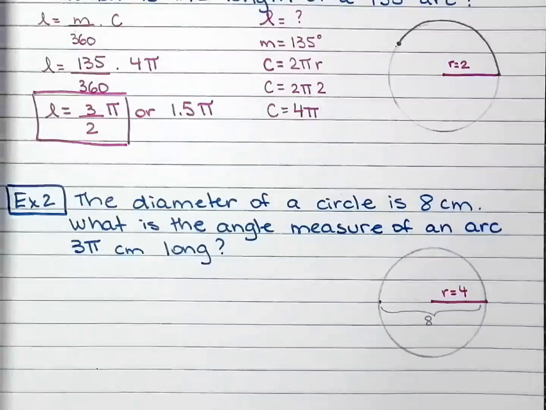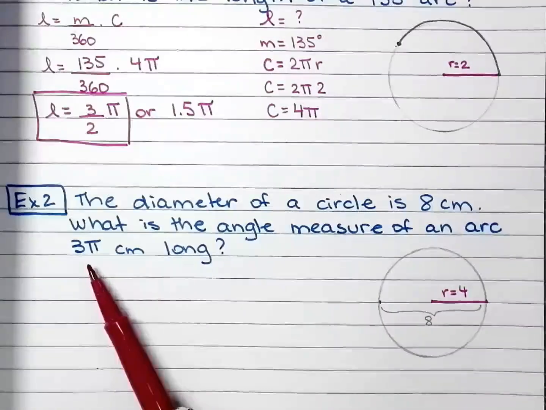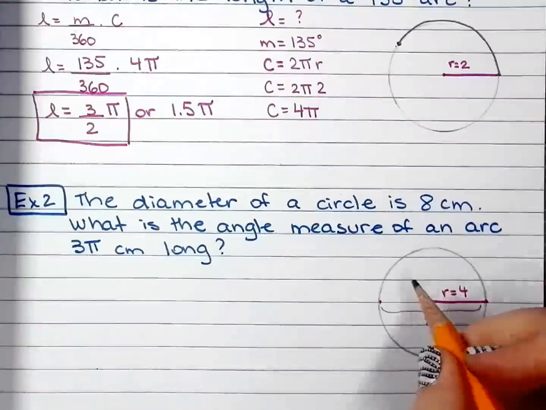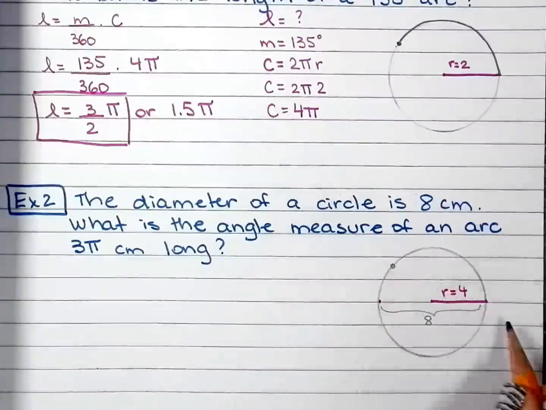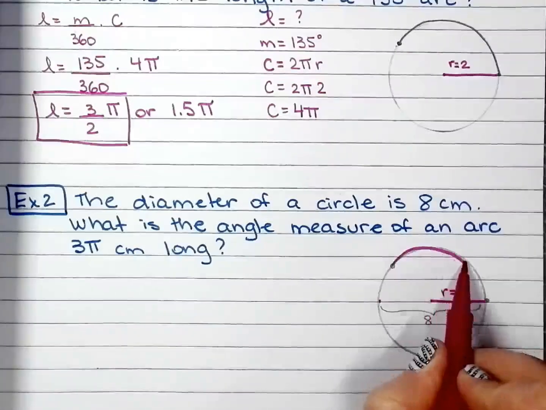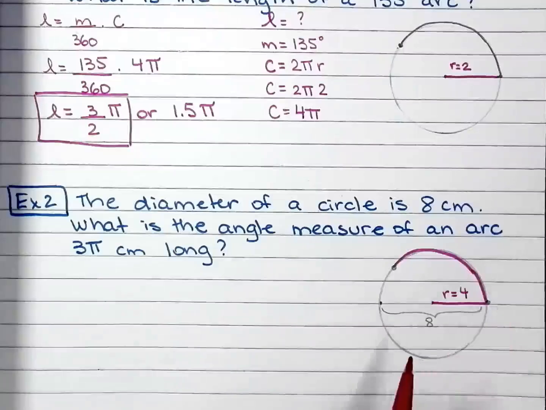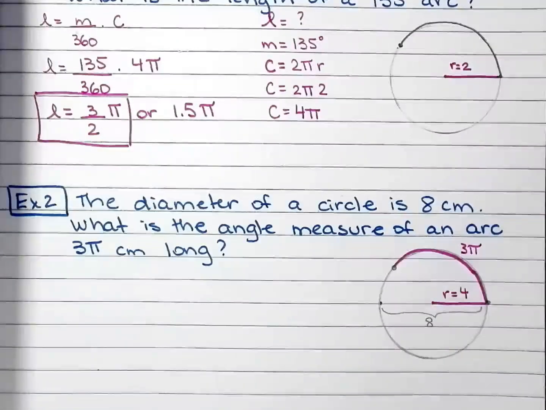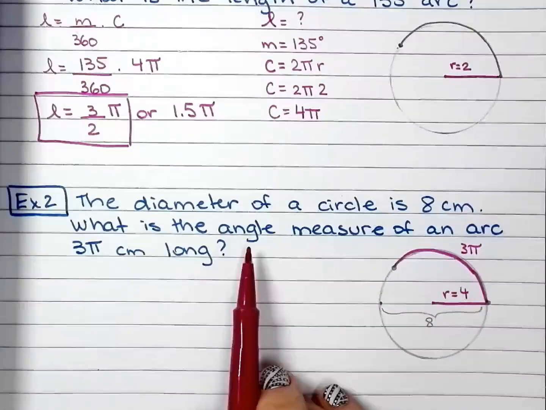Okay, so what is the angle measure of an arc that is 3 pi centimeters long? You're like, I don't know. It's okay. So we're looking at an arc that would go, again, not drawn to scale at all. So we're looking for the arc right there. So it's 3 pi. What is the angle? What is the degrees? What is M?